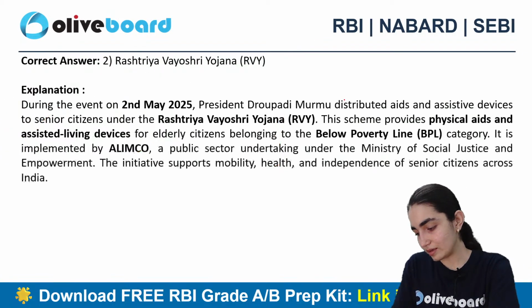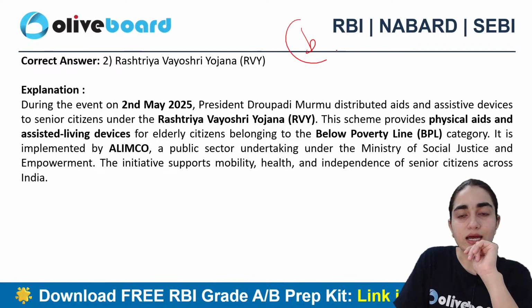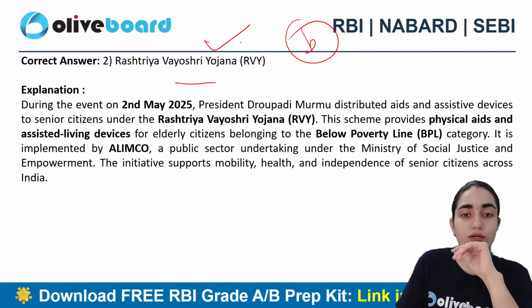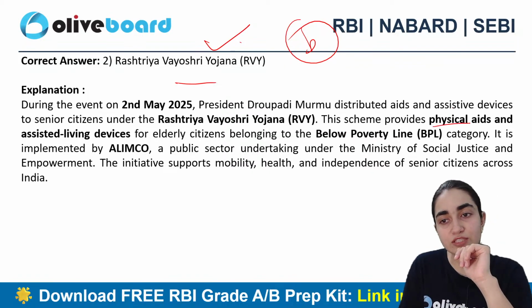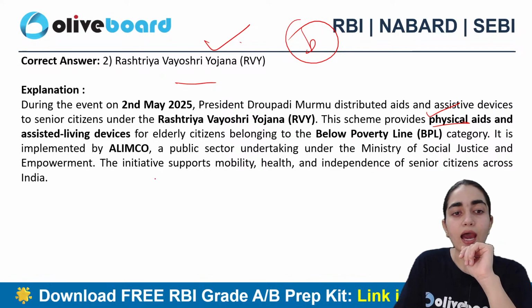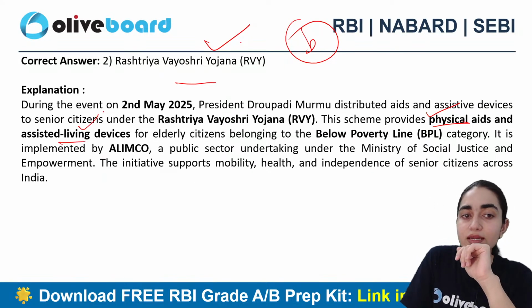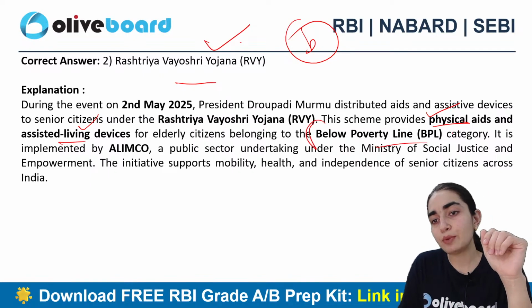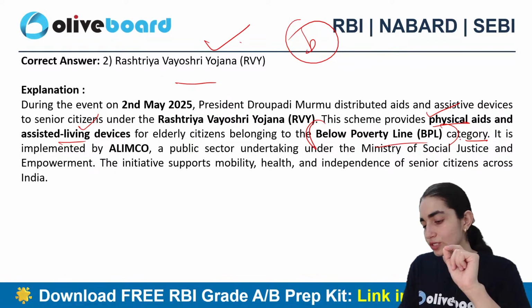All right. Okay, so B is the correct answer. That is Rashtriya Vayoshri Yojana. You can clearly see here the scheme specifically provides physical aids and assisted living devices for elderly citizens who are living below the poverty line category. So this is something which you need to remember, right?